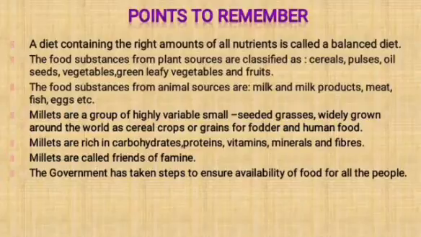The next point, millets are called friends of famine. Spell the word famine. Famine. The last point, the government has taken steps to ensure availability of food for all the people.